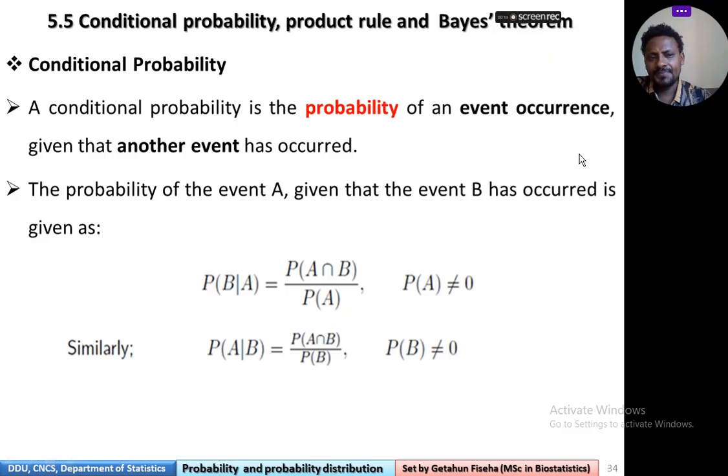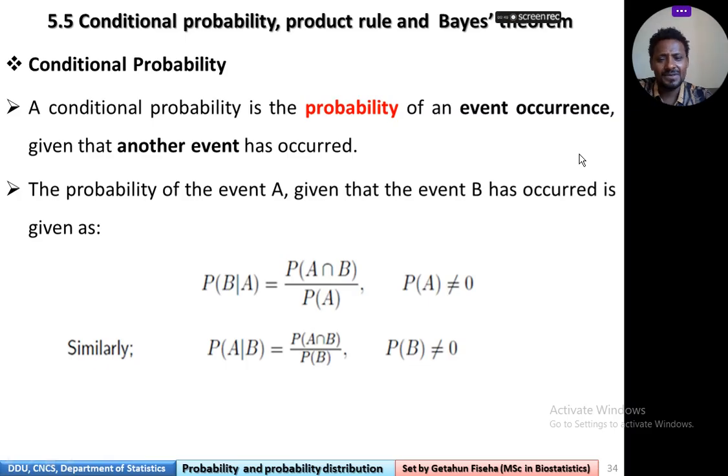Well, today we will see conditional probability theorem by theorem. So, conditional probability is the probability of an event occurrence given that another event has occurred before. Conditional probability is when two dependent events, after one event happens, the other event happens depending on that event. So we have formulas to